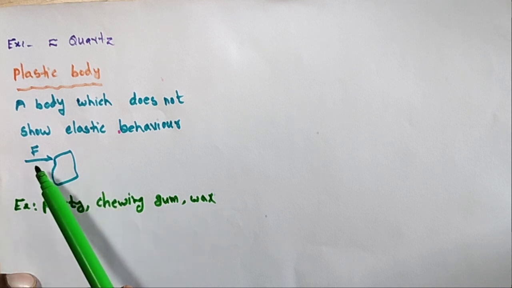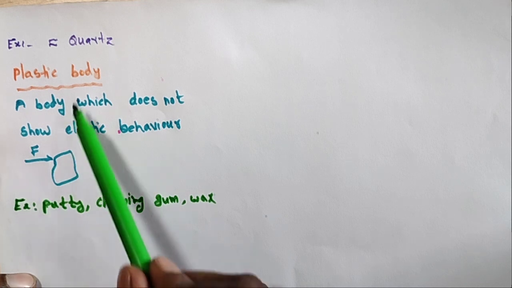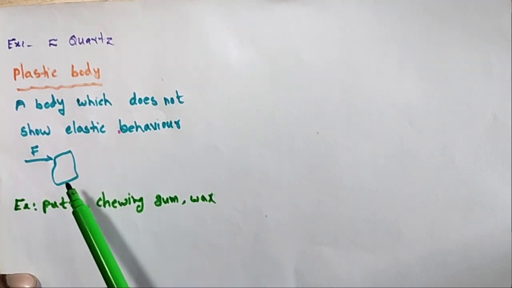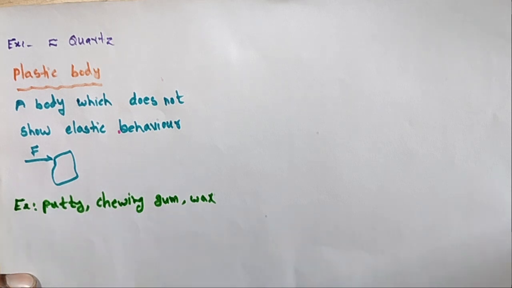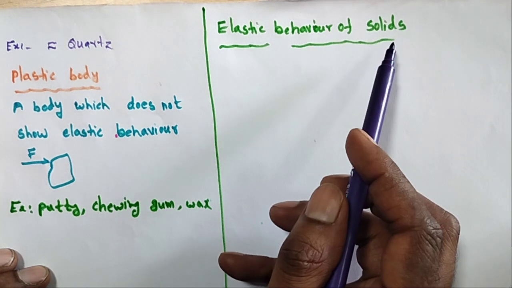When the deformation force is removed, does it come back to the same shape or size? No. So this body is called a plastic body. This phenomenon of the body is called plasticity.